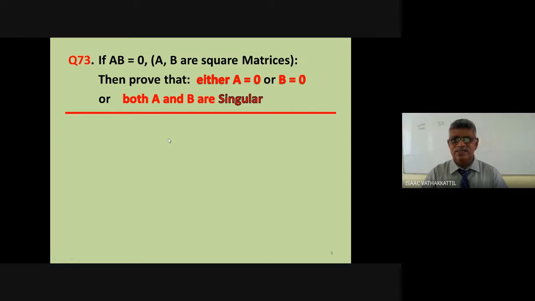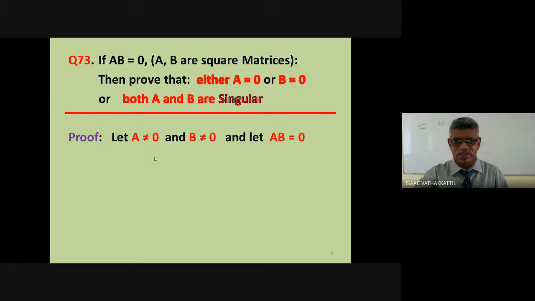You can suppose that AB equal to 0 and suppose A and B are non-singular, then you may show either A equal to 0 or B equal to 0. Or you may suppose that A is not equal to 0, B not equal to 0, and if A and B are non-singular, it is not possible. One of them has to be singular. So let us say, I just pick up one method like this.